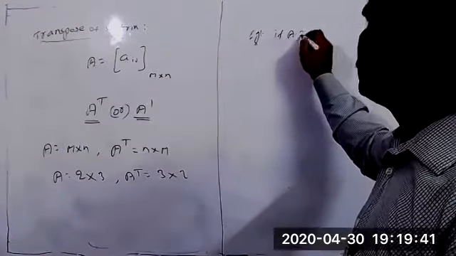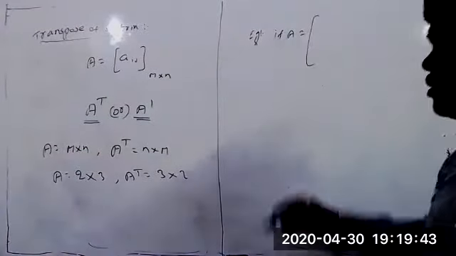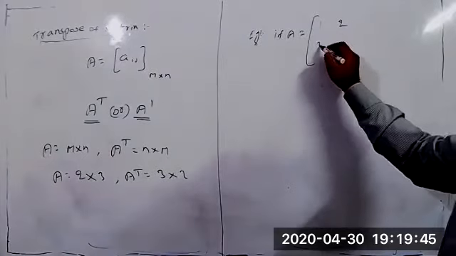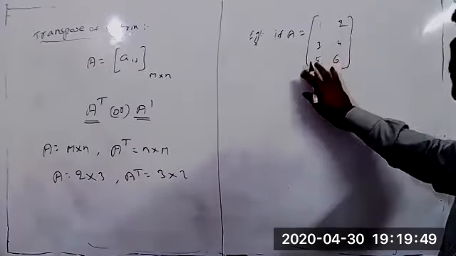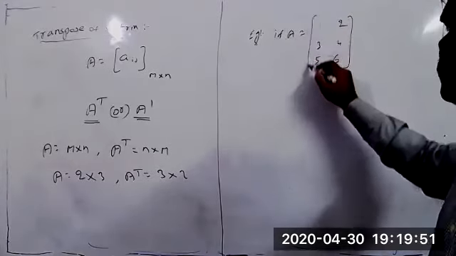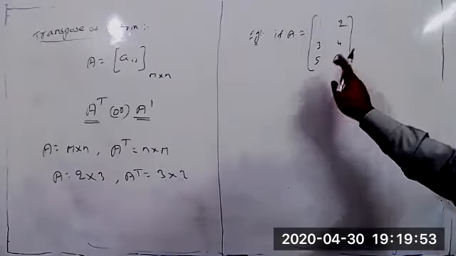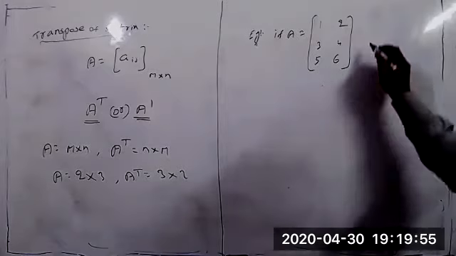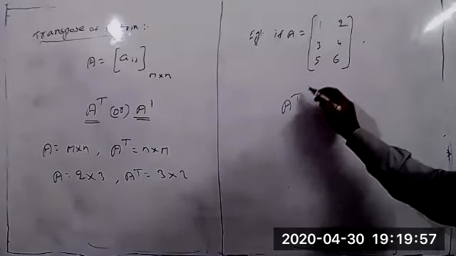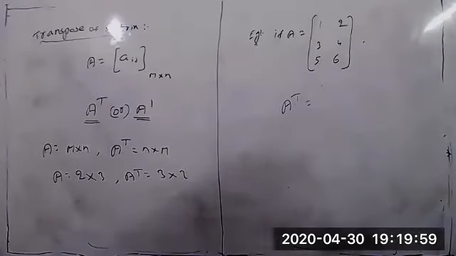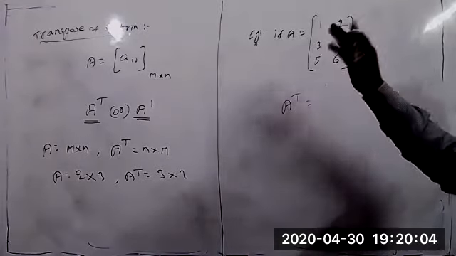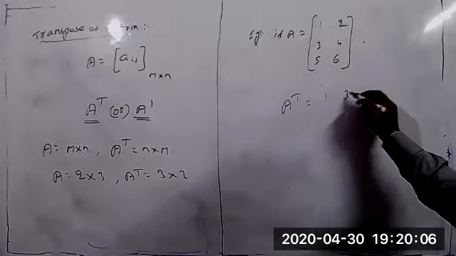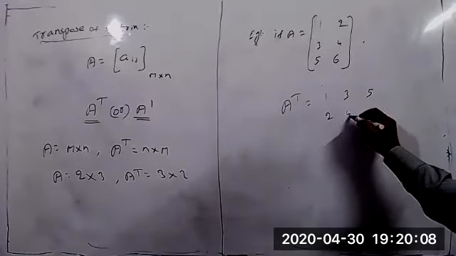If A equals 1, 2, 3, 4, 5, 6, then A transpose equals, rows into columns, 1, 3, 5, 2, 4, 6.